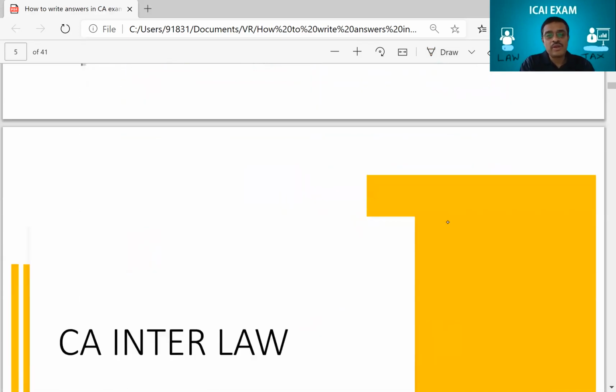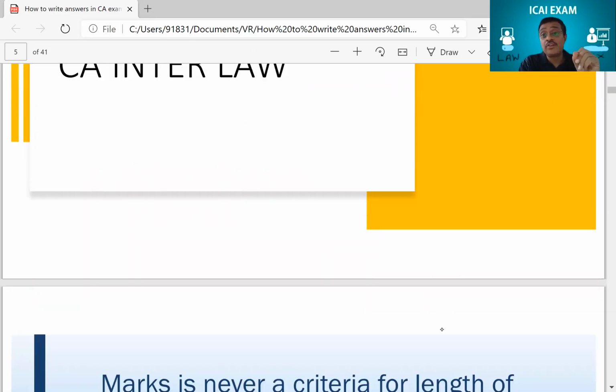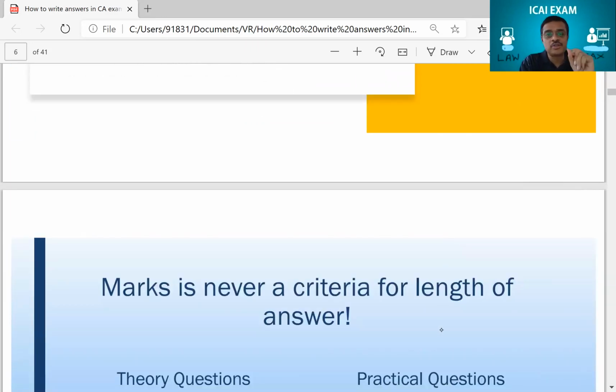Okay. So now let me start straight away with the CA Intermediate law paper. As far as the law paper is concerned, it's called Corporate and Other Laws. That is the name of the paper. It's a 60-40 paper: 60 marks on corporate law and 40 marks on other laws. My job here is to tell you how to write the answers. That's the intention of this session.